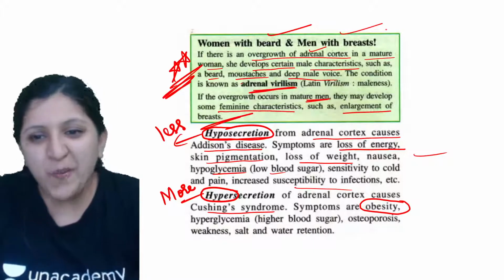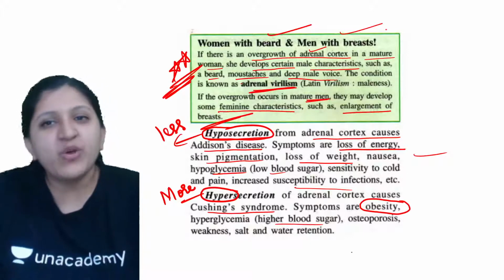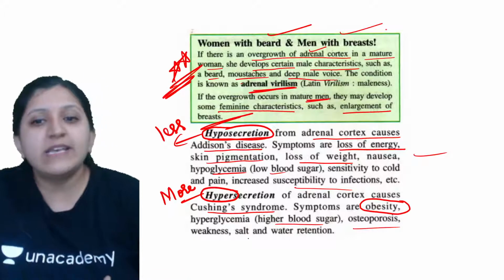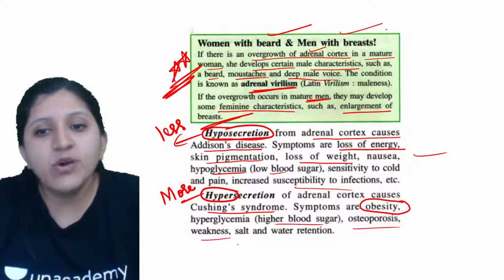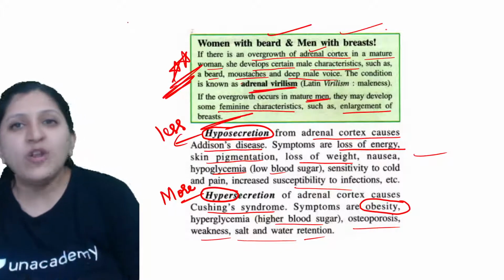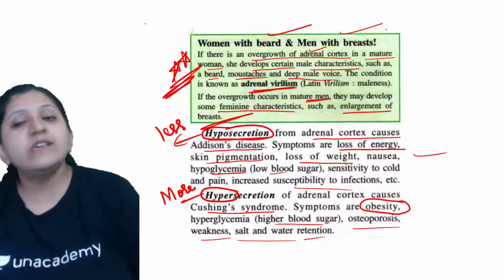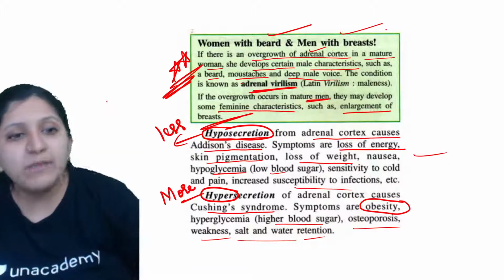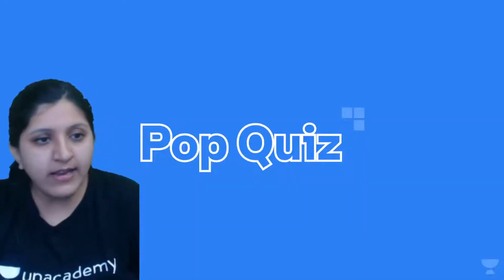Okay, so obesity, hyperglycemia, that is higher blood sugar, and higher blood pressure is there. Osteoporosis, that is a weakness with respect to the bone. Salt and water retention, so your body is going to retain a lot of water and salt in the body. This is all done because of the hypersecretion, as you know, more energy is being produced by the adrenaline itself.